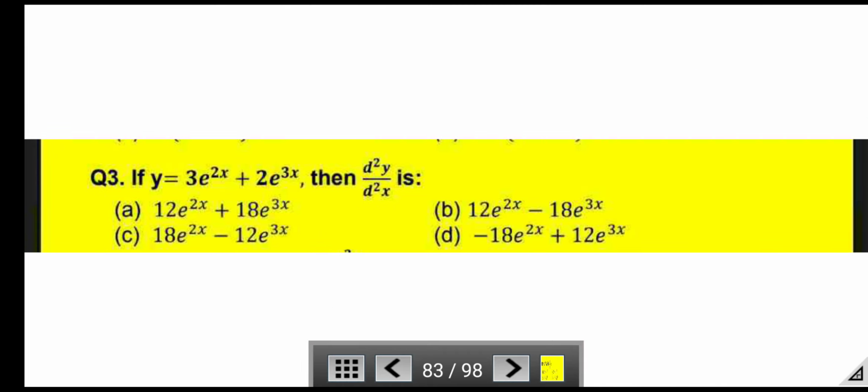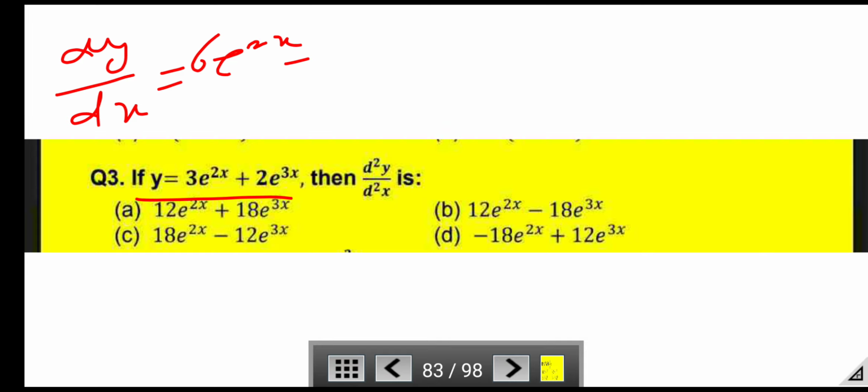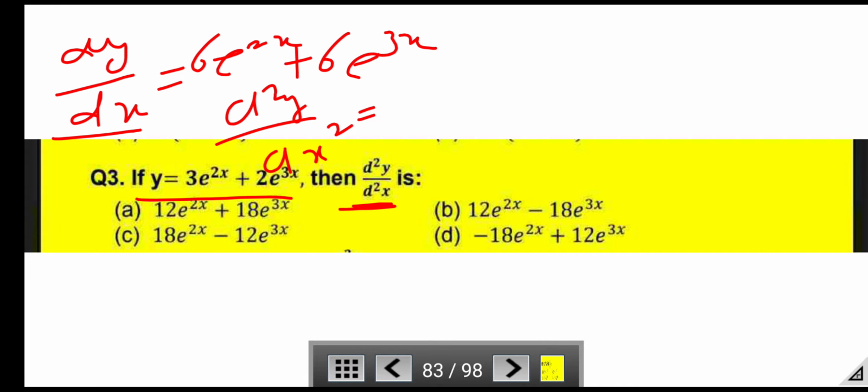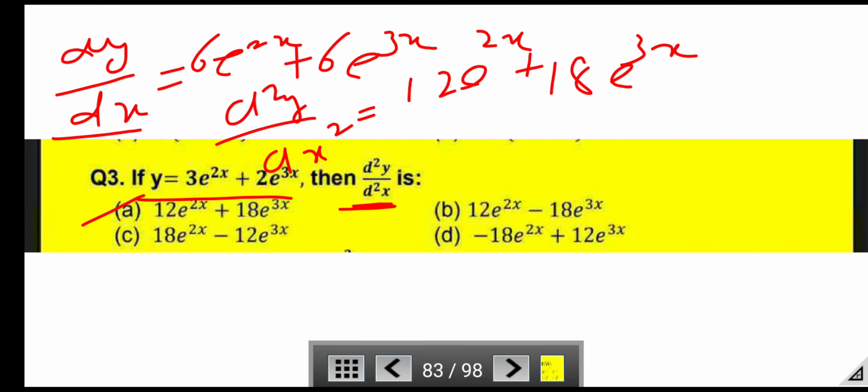Next question, if y = 3e^(2x) + 2e^(3x), then d²y/dx² is? Now differentiate with respect to x, dy/dx is equal to 6e^(2x) + 6e^(3x). Now again differentiate with respect to x, d²y/dx² is equal to 12e^(2x) + 18e^(3x). So the right answer is option A.